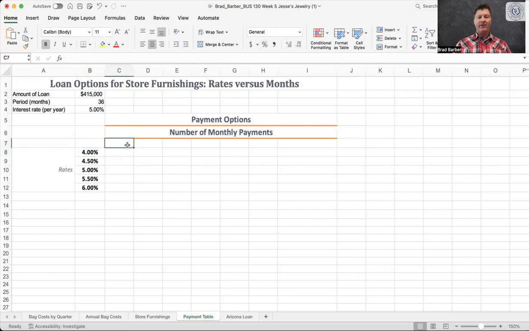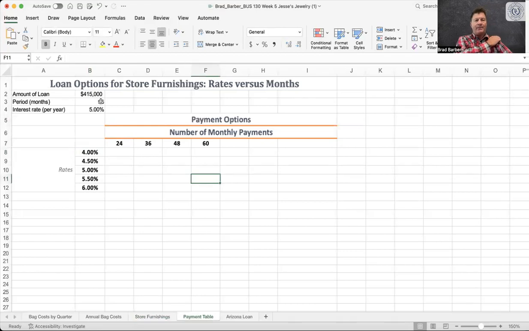All right, now with our number of months, they want us to be from 24 to 60, and loan payments are in 12-month increments. So we go from 24, 36, 48, and then 60. So we have 2, 3, 4, and 5 years. All right. And then we're going to calculate the monthly payments right here for these different scenarios.